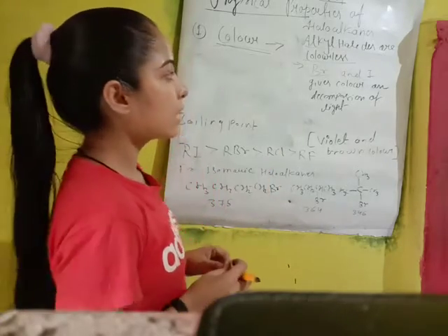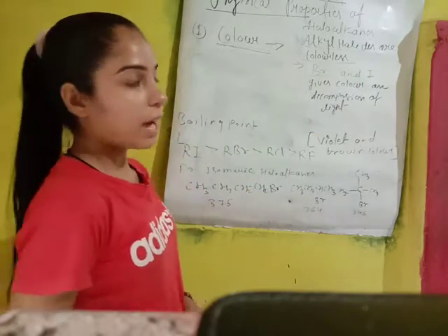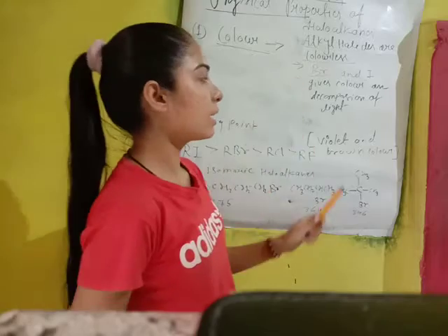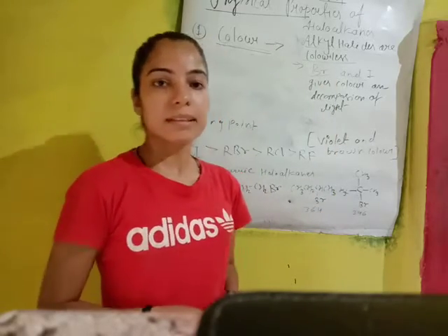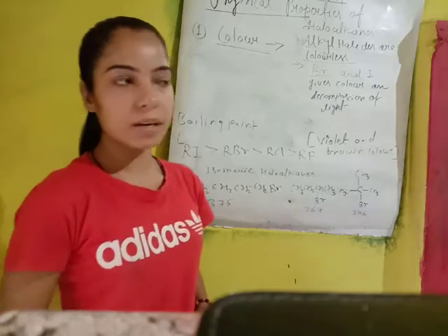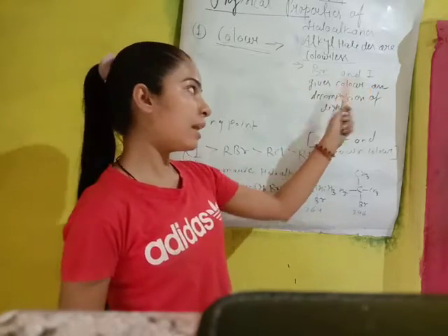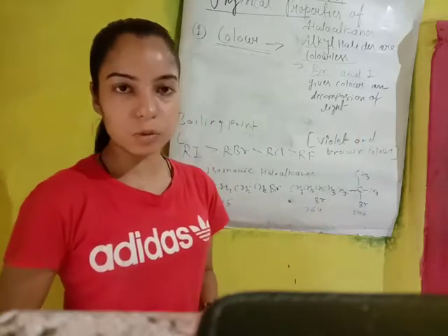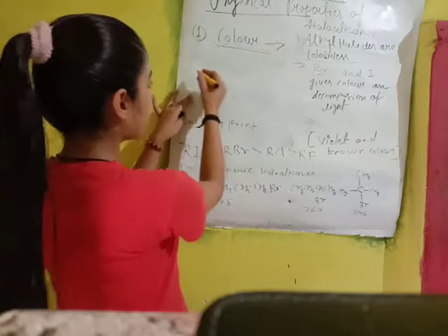If we take the example of alkyl bromide and alkyl iodide, and we expose these alkyl iodide and alkyl bromide to sunlight, then a decomposition reaction will happen, and the halide group will be separated from the alkyl group and give a particular color. Let me give you an example.